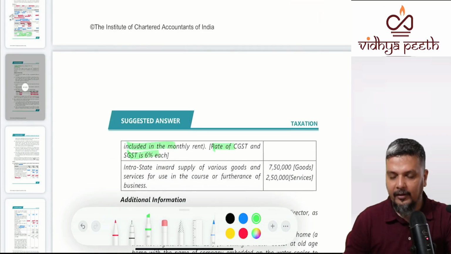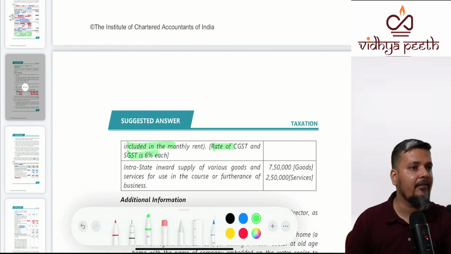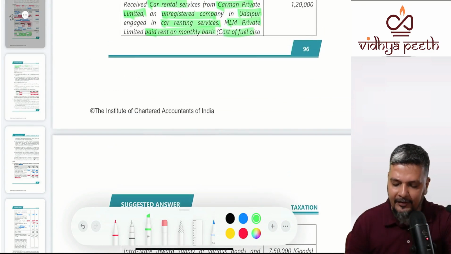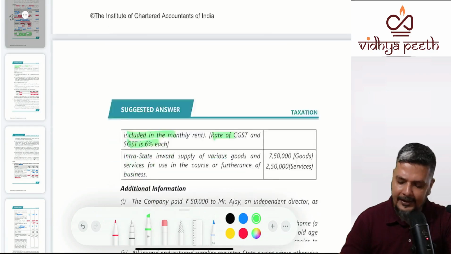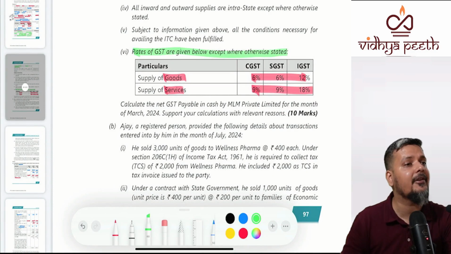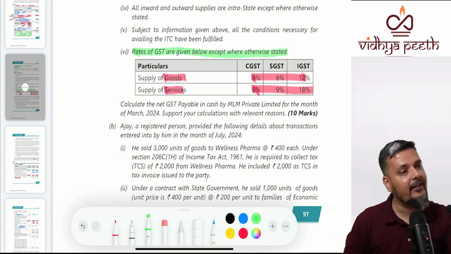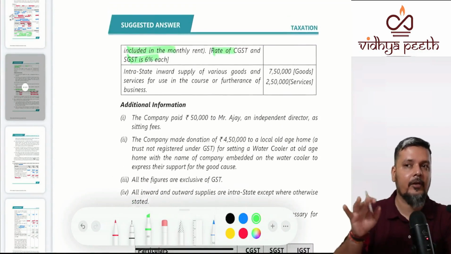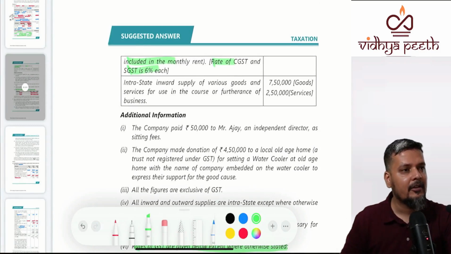Normally for services they give 9, but when something specific is given, go with that rate. Even the rate point will be telling this: rates of GST are below except where otherwise stated. So normally for service we took 9, but here they have clearly given 12.